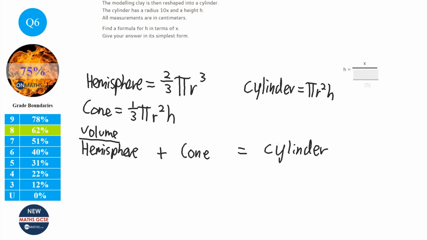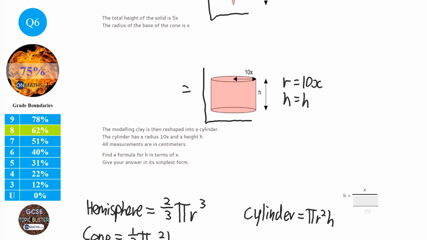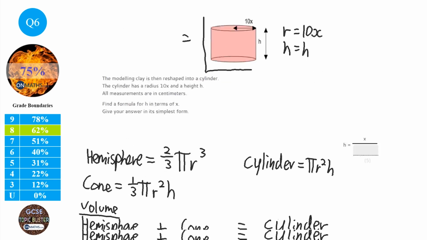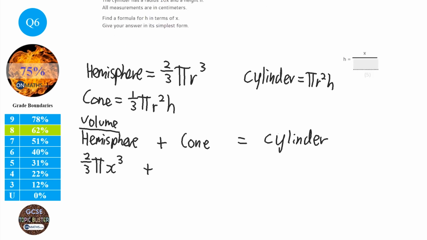So the hemisphere is 2/3 pi, and we said that x was the radius, so x cubed, brilliant. So plus the cone, now what did we say the height of the cone was? We said the height of the cone was 4x. So it's going to be 1/3 pi x squared, because the radius is x, and is it 4x?